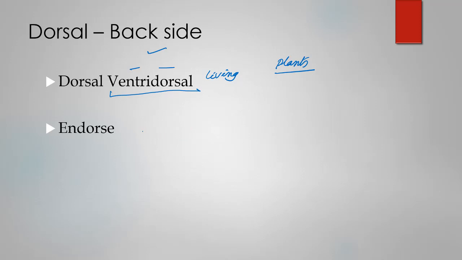Dorsal, we have this important word indorse. Now, what is indorse? If you see it literally, here we have this in, which means in, and dorsal is back. For example, when we say that we are endorsing a check, what we do on the back side of the check, on the dorsal side of the check, we put our signature.